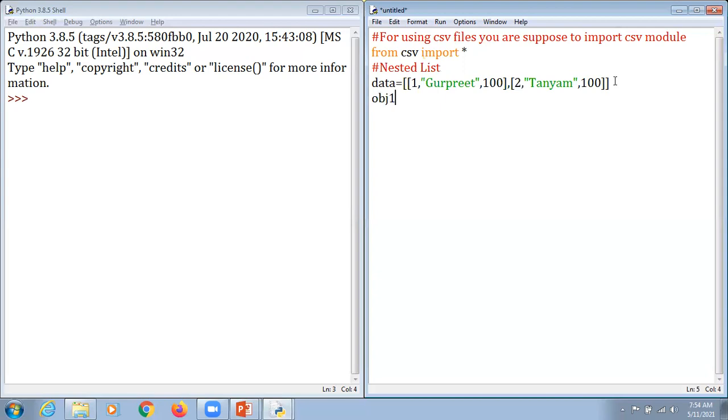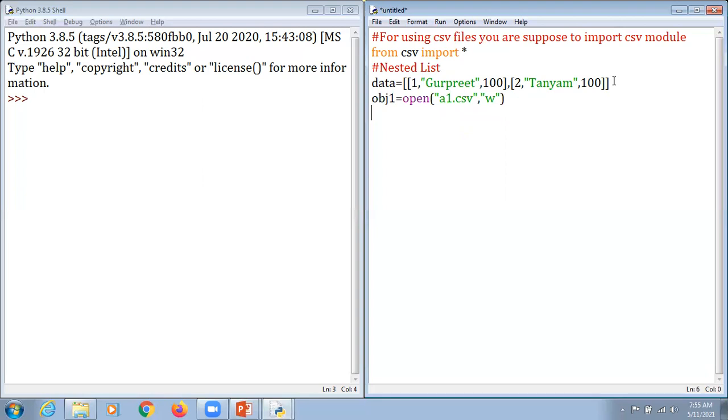In a very similar way, obj1 is equal to open. We are supposed to mention the name of the file, for example a1.csv. Here it is a very important thing: instead of using .txt or .dat, you are requested to kindly type the extension CSV. As we talked about various modes in our previous session for text files as well as binary files, for writing we use w. So we just mention write here.